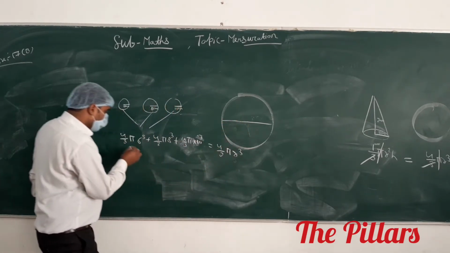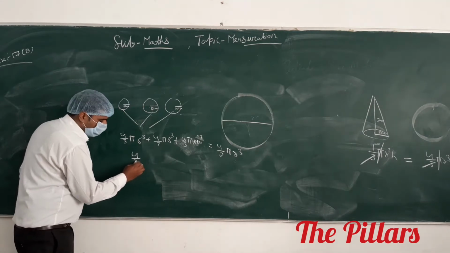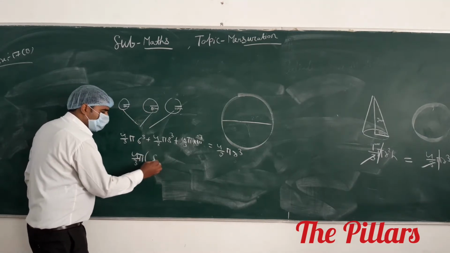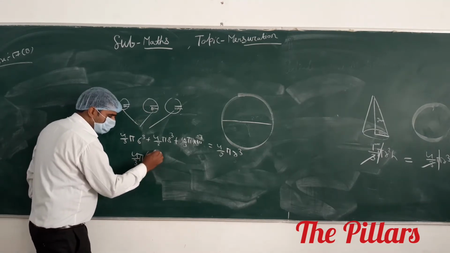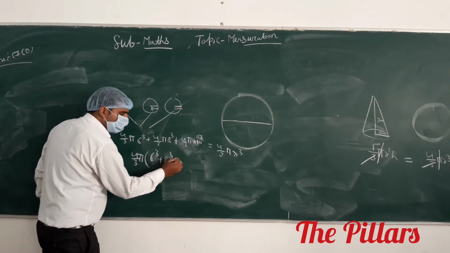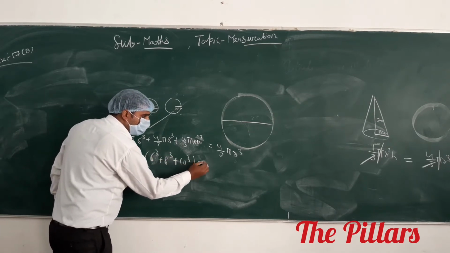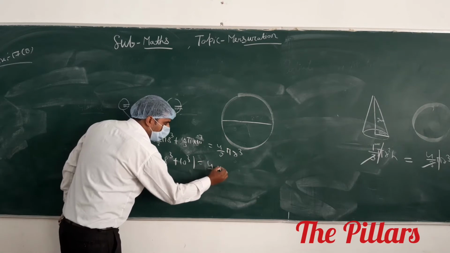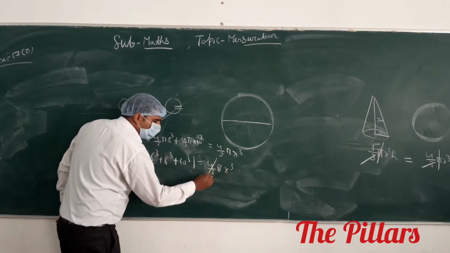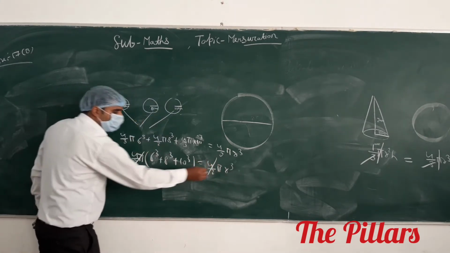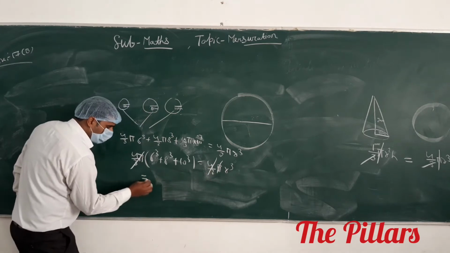You see, 4 by 3 pi you have to take common. The remaining value is 6 cube plus 8 cube plus 10 cube equals r cube, as 4 by 3 pi cancels out.